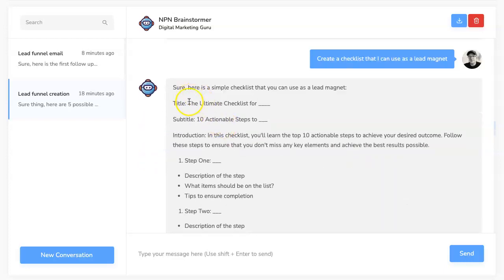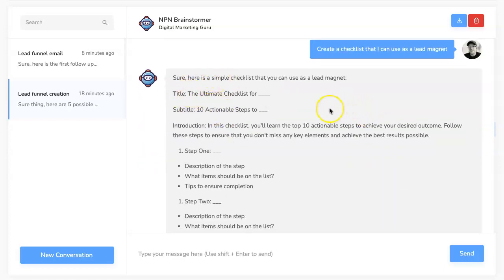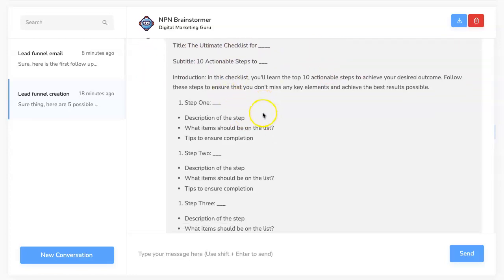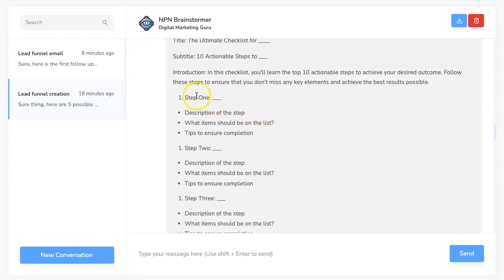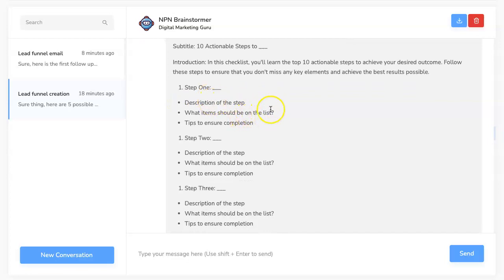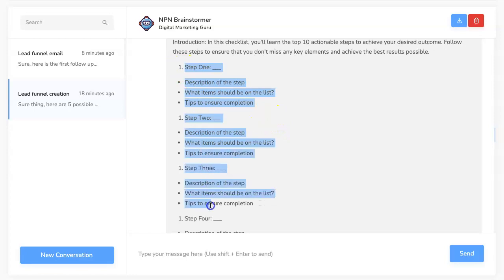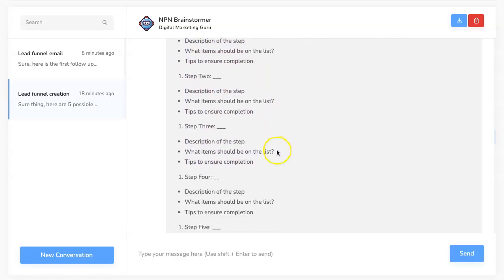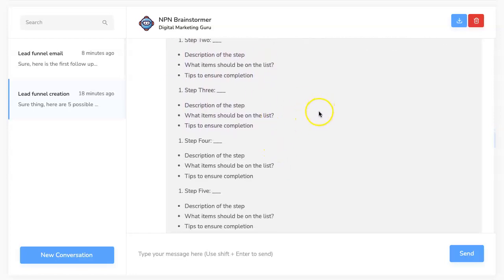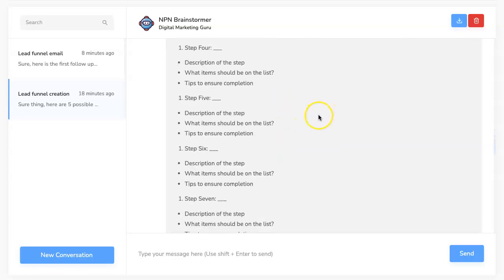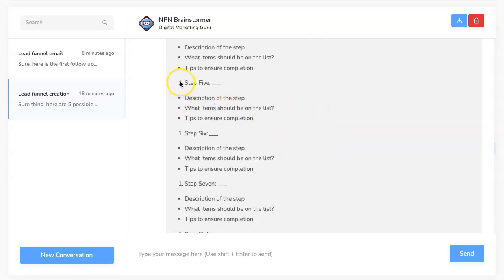Okay, so it came up with, here's a simple checklist that you can use as a lead magnet. It gave me a title, a subtitle, and didn't give me the content, right? Because I didn't ask for the content, I just asked for the checklist, right? So it gave me all these steps and just basically gave me the format of what a checklist should kind of look like and what it should cover, right? Step 5 being whatever, description, what items should be on this list, and tips to ensure completion.